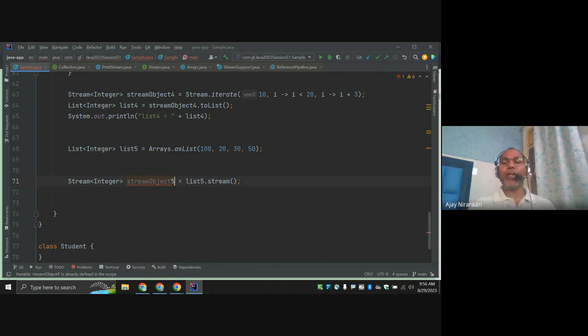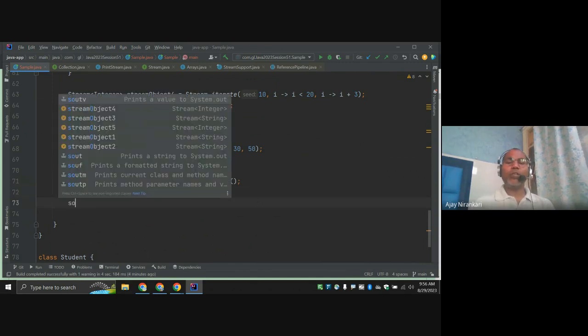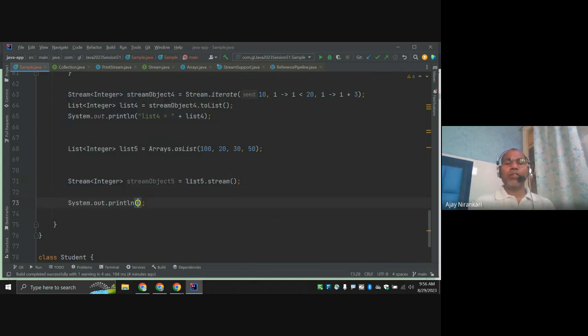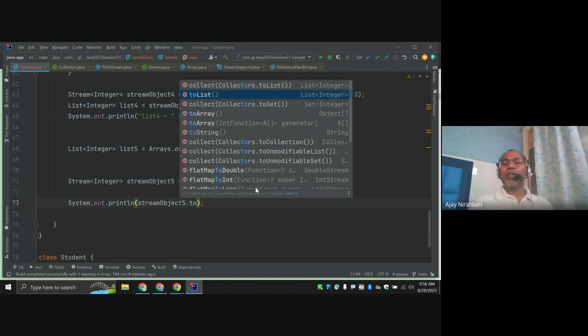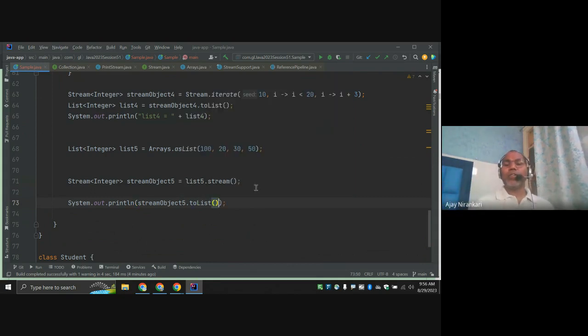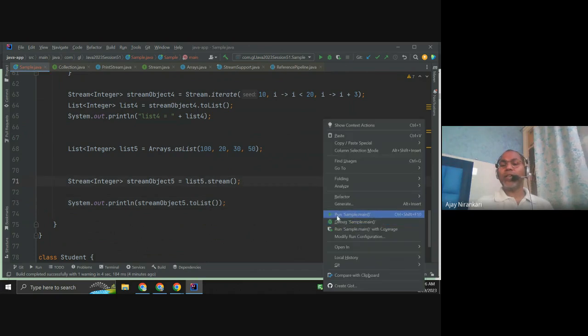This is the fifth way. And here again, say whatever you want. You want to just print the value, dot toList. Here you can call toArray, toList, these methods. So toList, you can print this complete list.